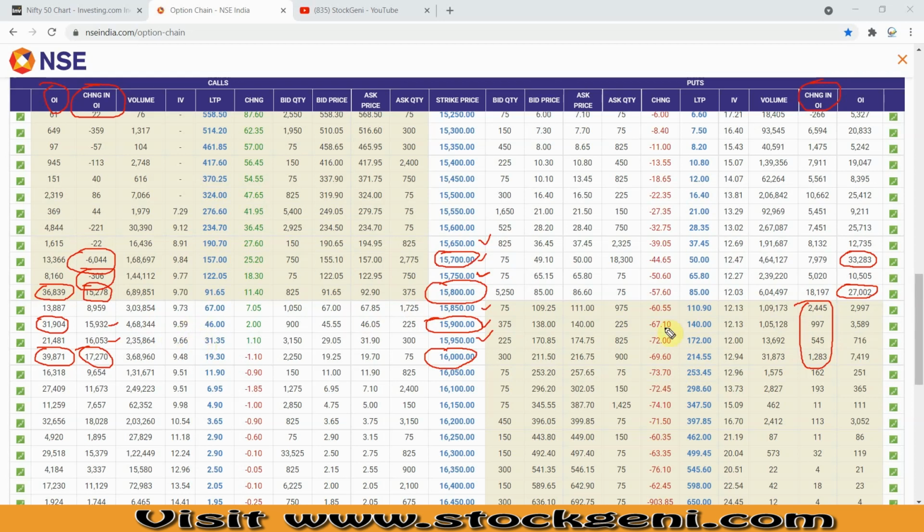Because if you see the put side data, we can see the addition of change in OI at ATM, then ITM, the in the money strike prices, and also at the money price. If by any chance Nifty breaks 15,800 or 15,750, we can see support at 15,700.